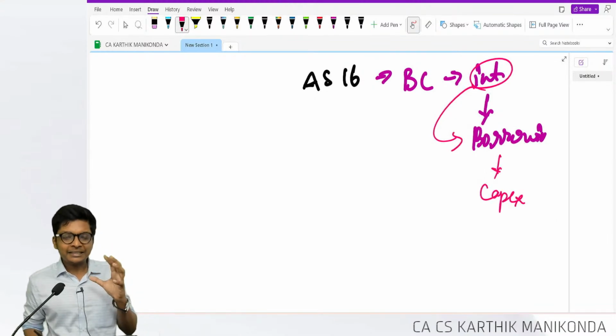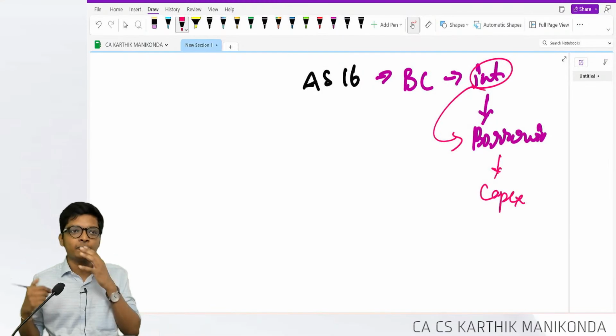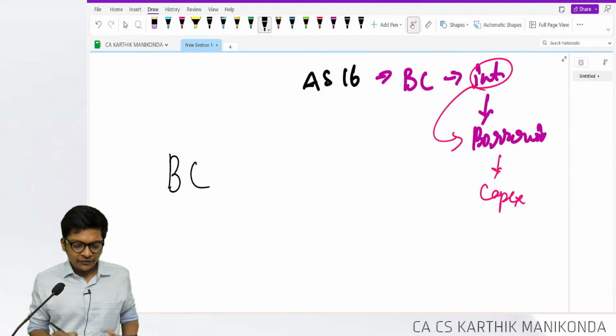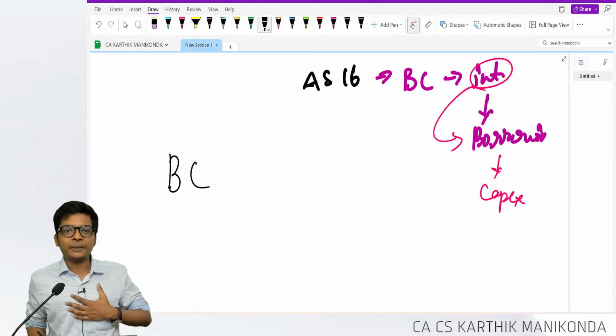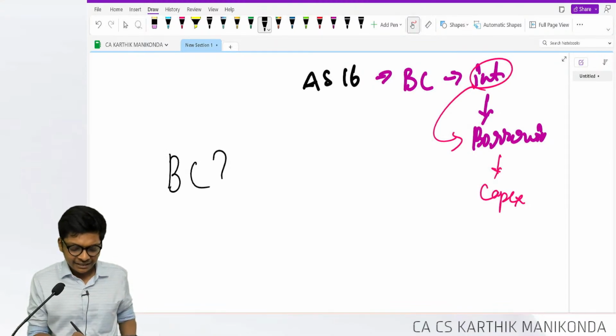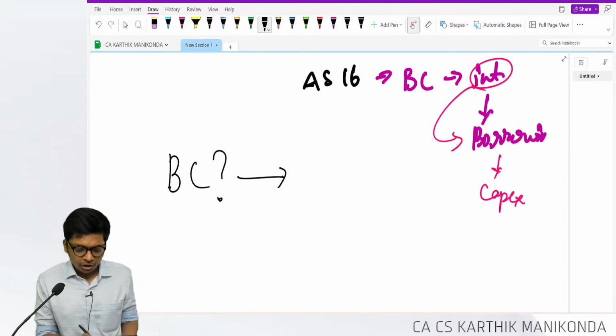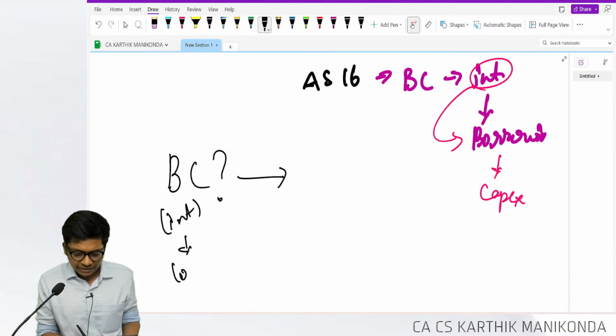So simple. Exam viewpoint. We're going to keep it fully exam viewpoint. So what should I do in exam? Step 1. Check if it is a borrowing cost. Yes, it is a borrowing cost. Check next. What is borrowing cost? Interest that I incur on a loan that is taken.